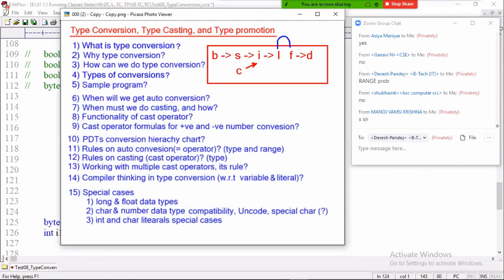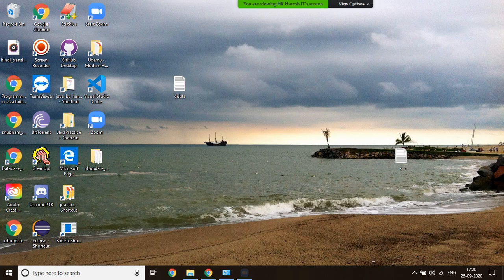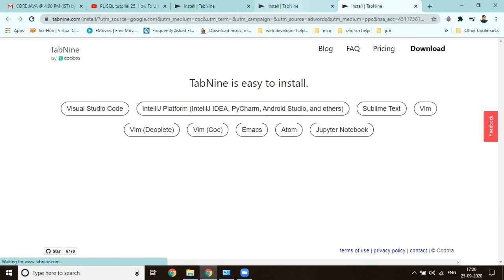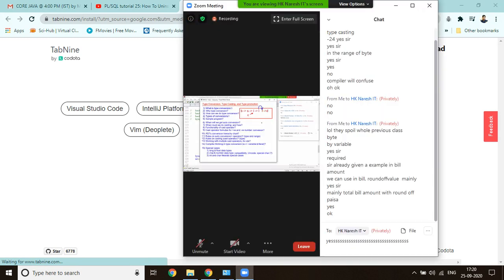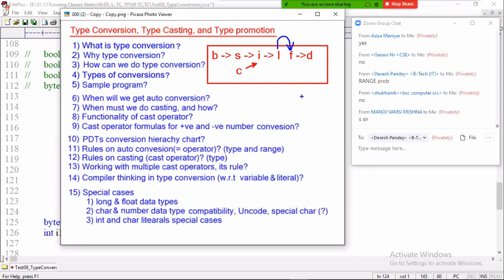First of all, long and float are compatible, but there is a range problem. Tell me, does Java follow size based assignment or range based assignment? Come on, size based or range based? Range based, not size based. If it were size based assignment, char and short could be assignable.